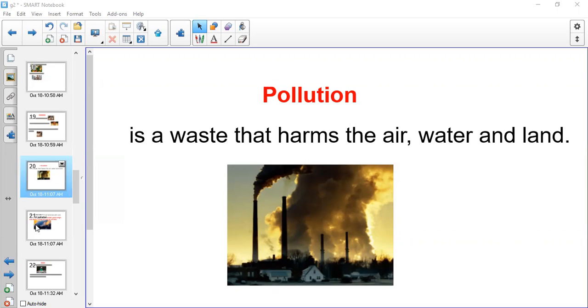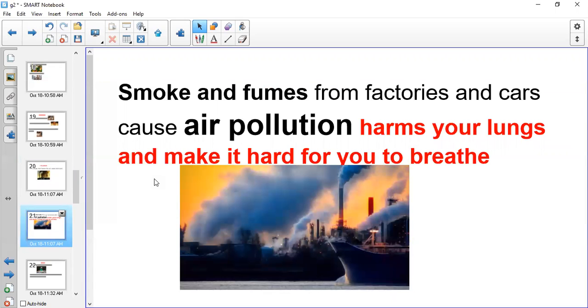Here it is telling you that smoke and fumes from factories and cars cause air pollution. So we have smoke and fumes coming from factories, from cars, from cigarettes. They are making air pollution for us.